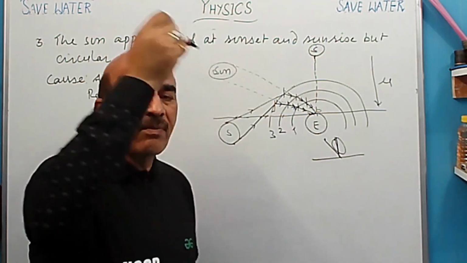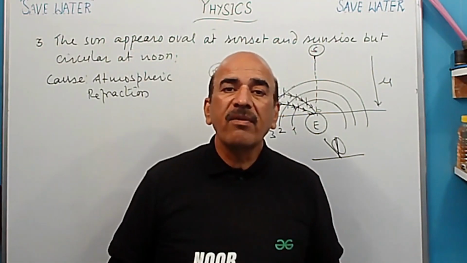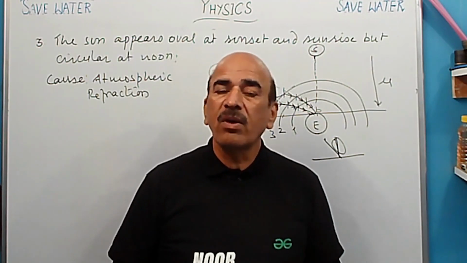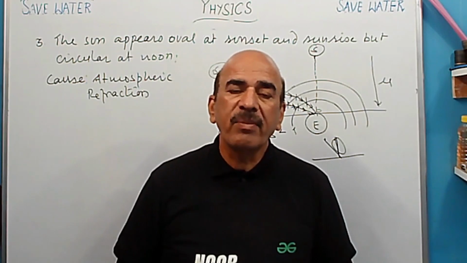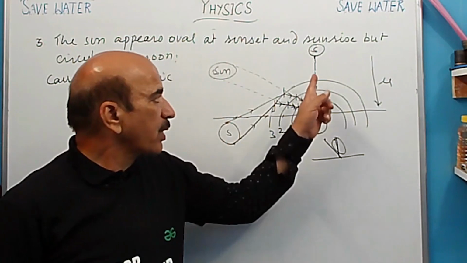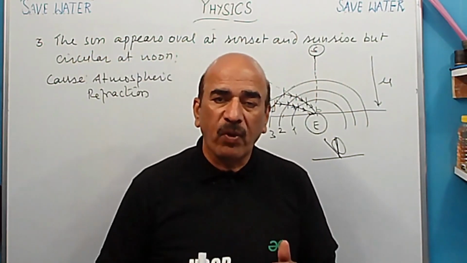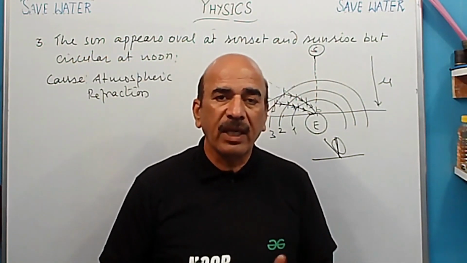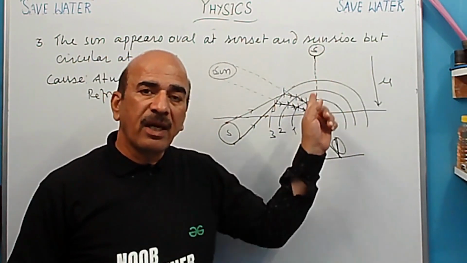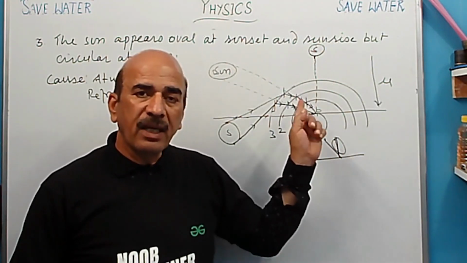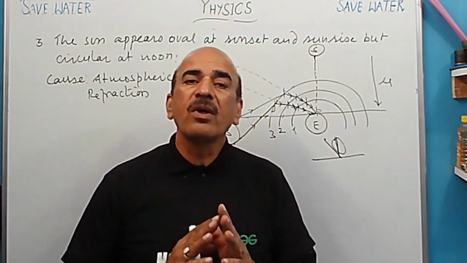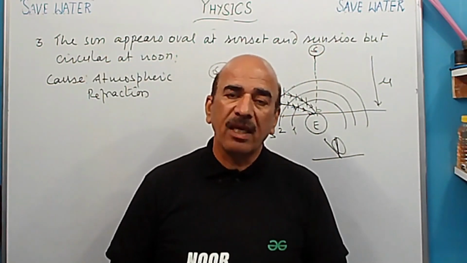So when rays of light are falling normally on us, so means refraction of light will not be there. Means there will be no change in path of light, and sun will appear circular in shape to us. Okay, try to understand because normal is the shortest distance from a point. In mathematics, we are taught here. So sun is overhead during noon means it is shortest distance from the earth, and rays of light are falling normally. These are coming normally in the atmosphere. So no change in path of light is taking place here.